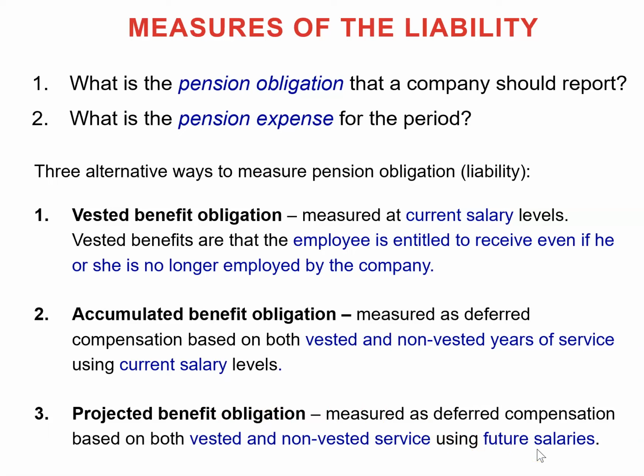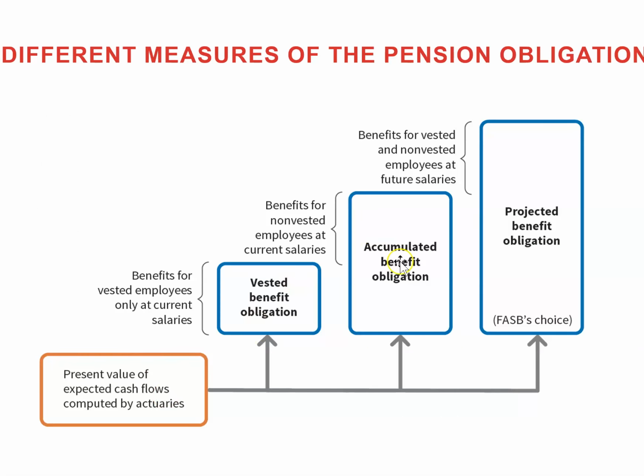So we also call it PBO, or projected benefit obligation, and most of the problems in the rest of the chapter assume that the liability is measured based on this third approach, or PBO. If we want to compare, remember those are vested years at current salary level, those are both vested and non-vested years at current salary level, and projected benefit obligation is both vested and non-vested, at future salary level.